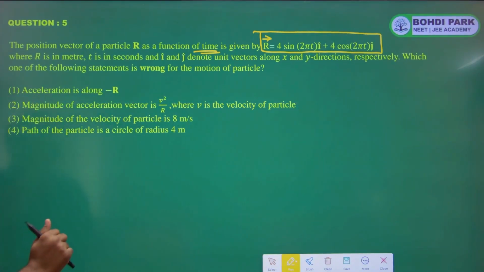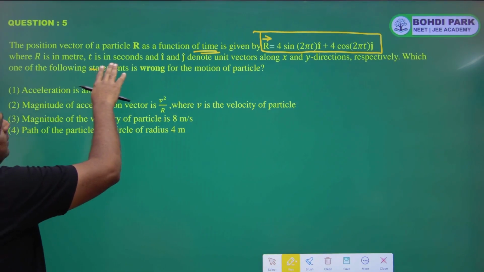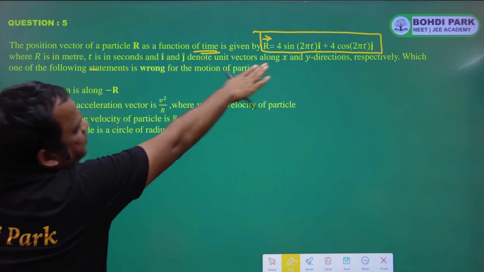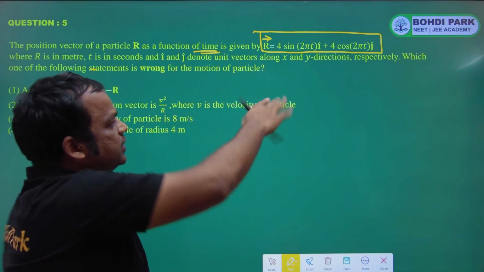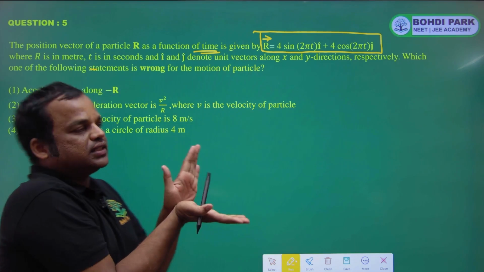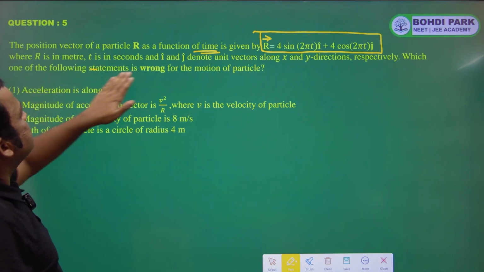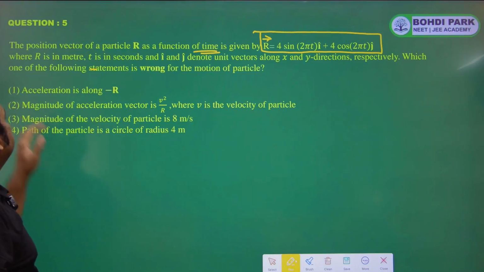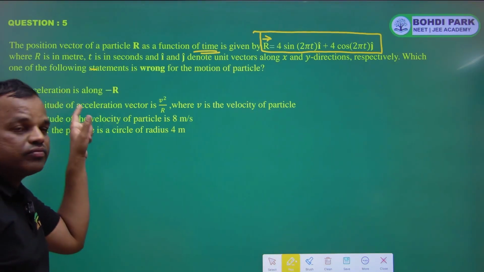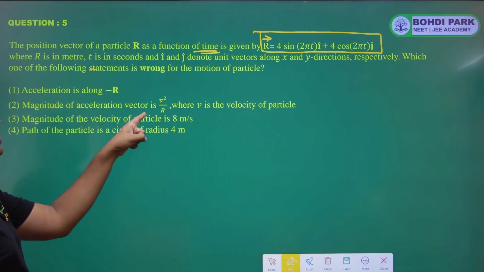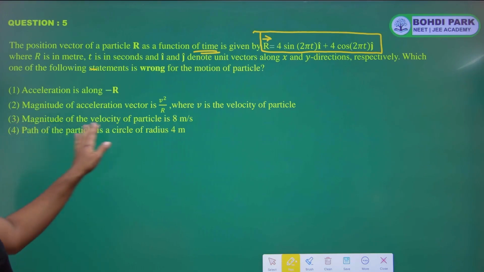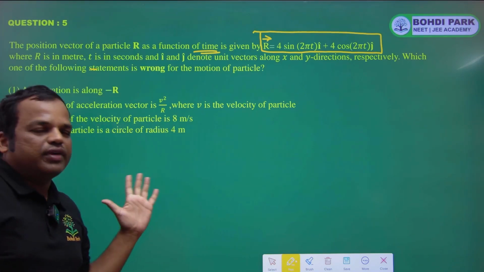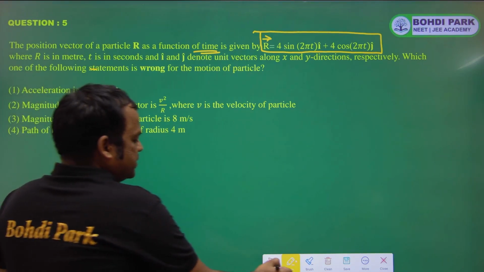Here t is in seconds, and i and j denote unit vectors along the x-axis and y-axis. You have to select the wrong statement. So we have to find acceleration, then magnitude of acceleration, magnitude of velocity, and the path followed by the particle. So let's discuss.